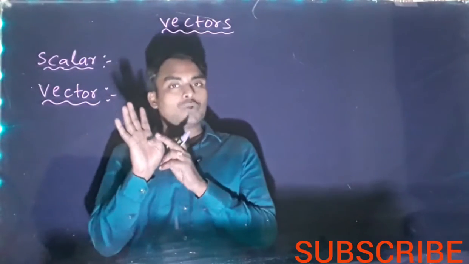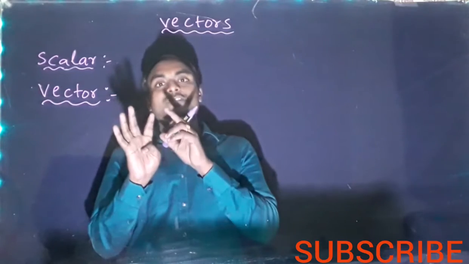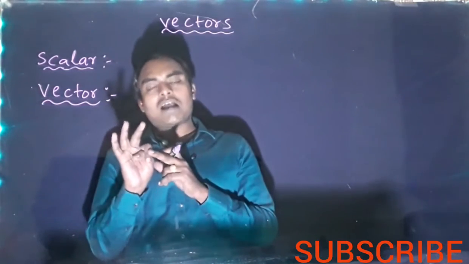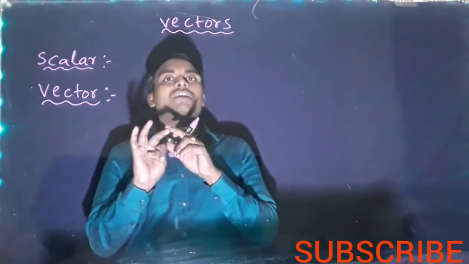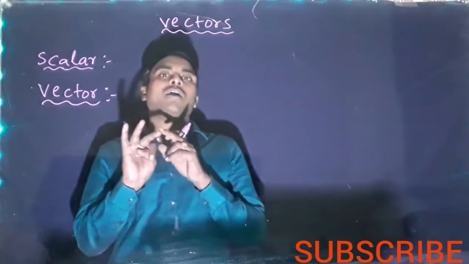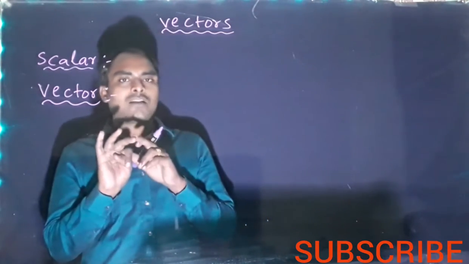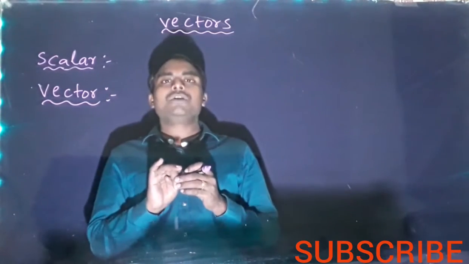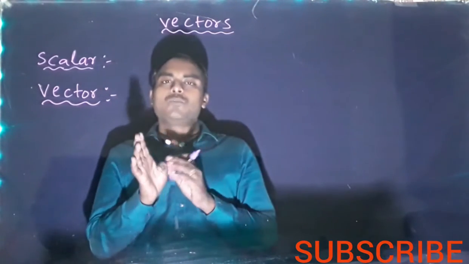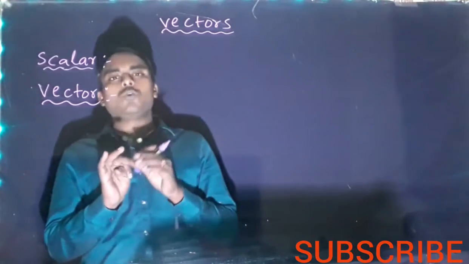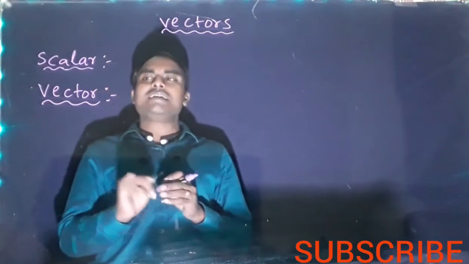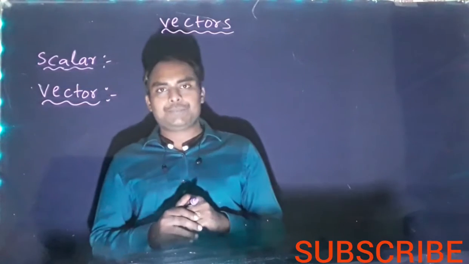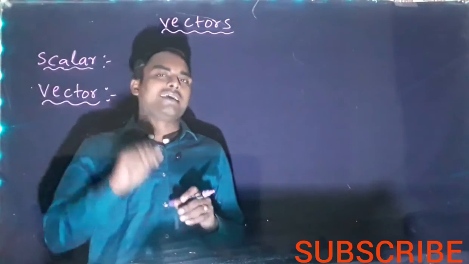One, it should have magnitude; second, it should have direction; and third, it should also obey the vector law of addition. This vector law of addition we will study again. So if a physical quantity has both magnitude and direction and also obeys the vector law of addition, then it is called a vector quantity.